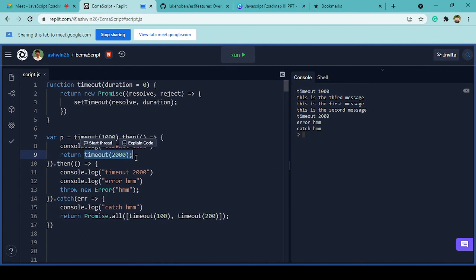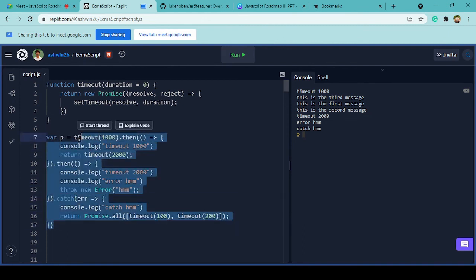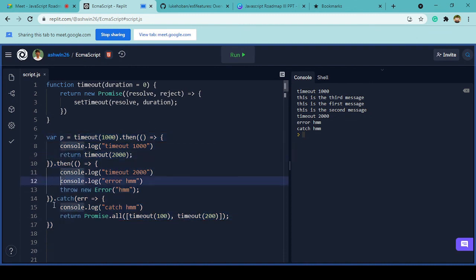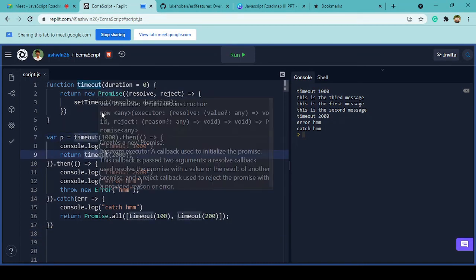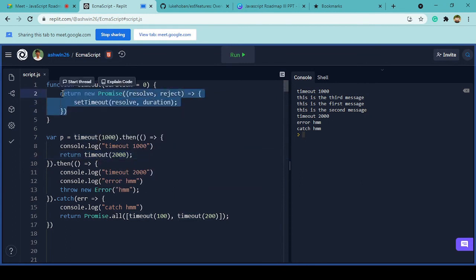We are applying the dot then inside this duration, whatever we passed, right? This promise is again returned, and we are applying this dot then, and we are throwing an error willingly, and we are catching it using this dot catch. So this is what is known as chaining in JavaScript. We are chaining each and every function on top of each other, right? So as you saw the execution, this is what we call asynchronous programming in JavaScript.